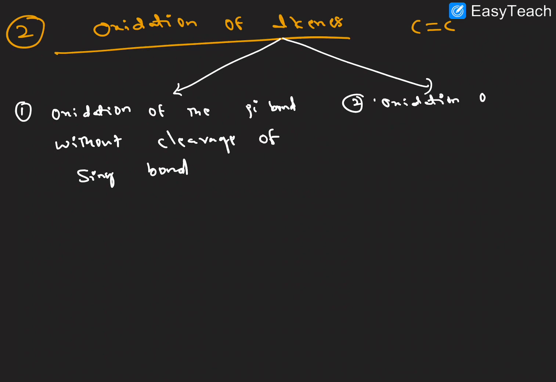The second one is oxidation of the pi bond with cleavage of the sigma bond.